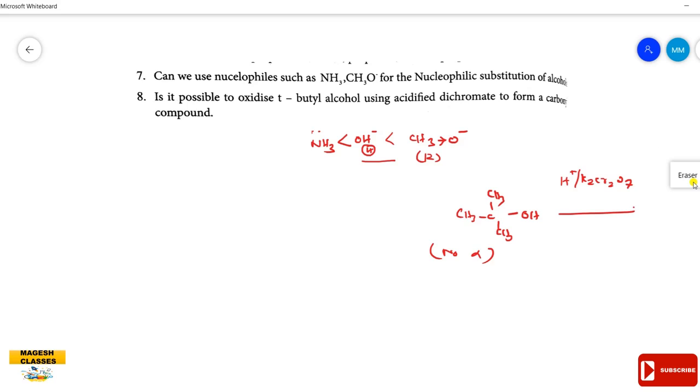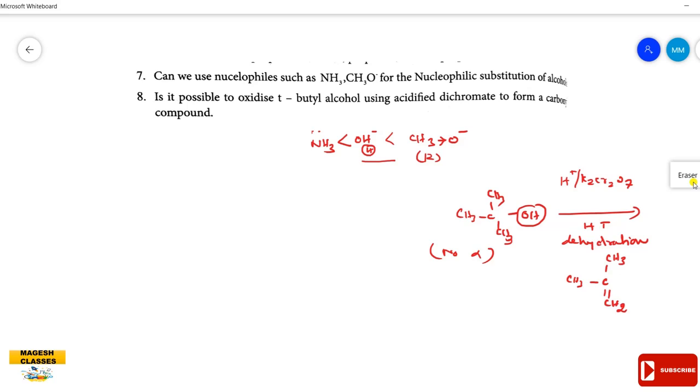But under high temperature, what happens? It undergoes dehydration instead of oxidation. Because of the dehydration, it removes the OH from the alpha carbon and one hydrogen atom from the beta carbon. So you get the product (CH3)2C=CH2.